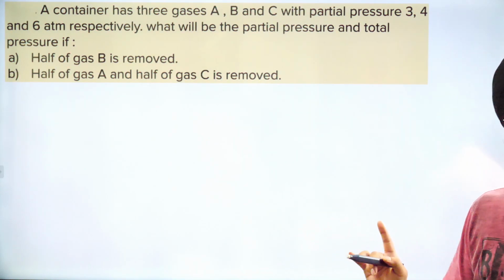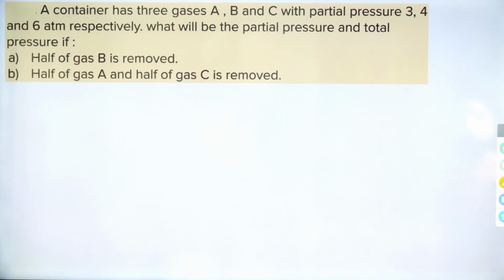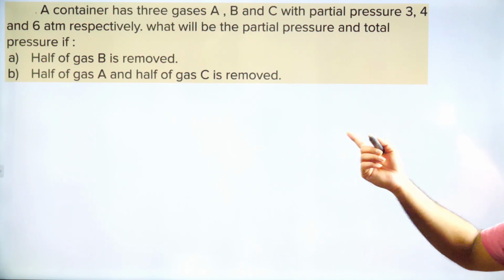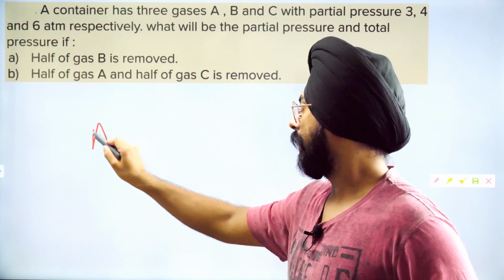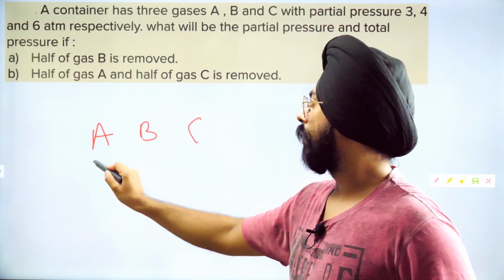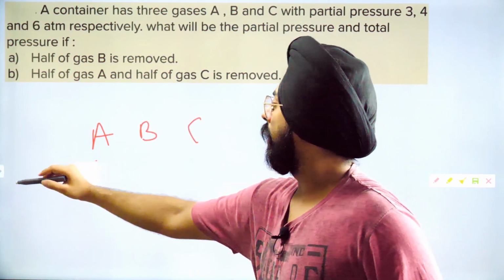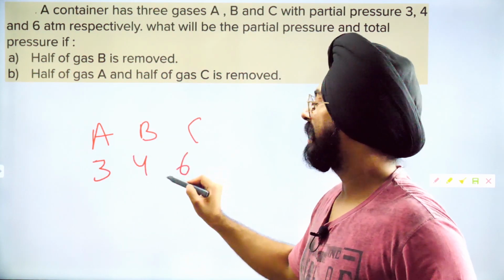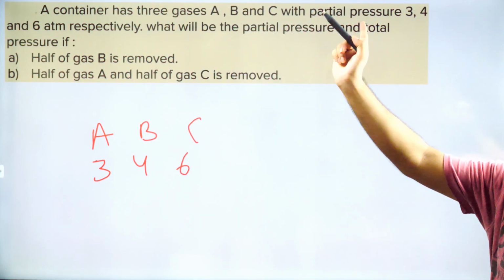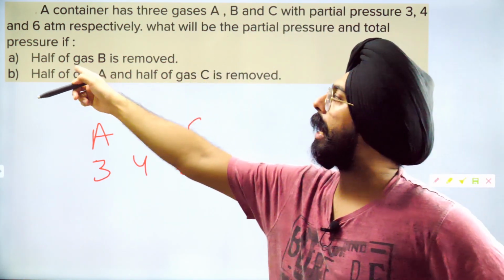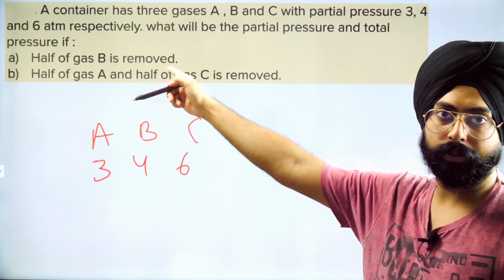Not very difficult, a simple question from Dalton's law of partial pressures. A container has three gases A, B and C with partial pressures 3, 4 and 6 atm respectively. So A, B, C, you have 3, 4 and 6 atm respectively. Pressure is given for all three. What will be the partial pressure and total pressure if half of gas B is removed?